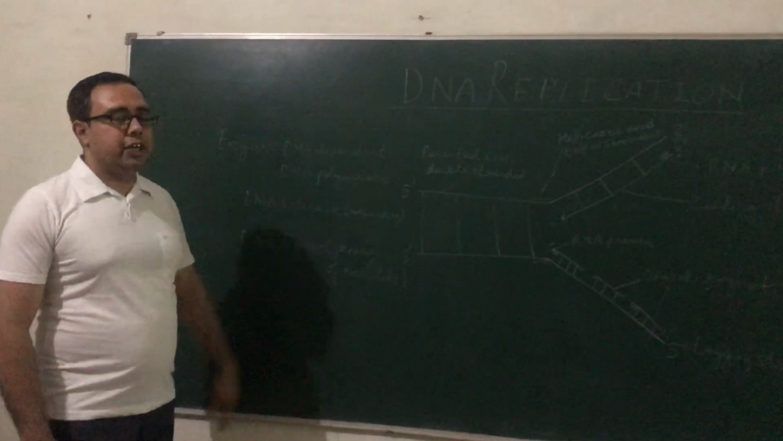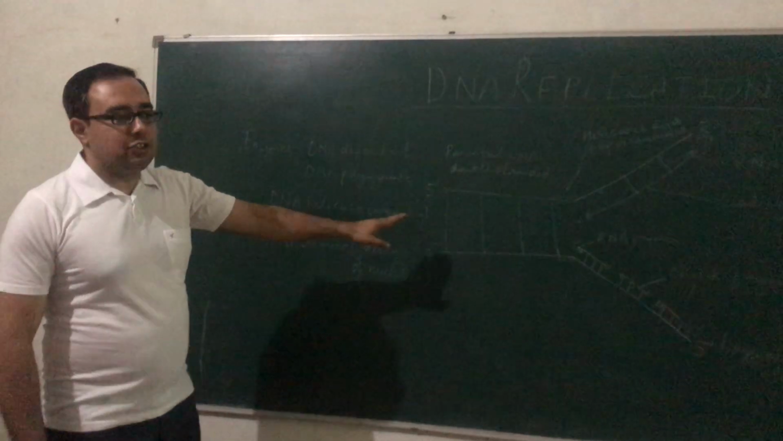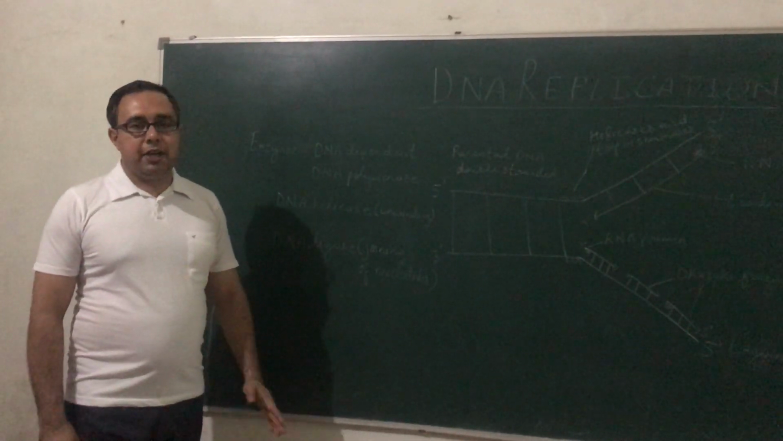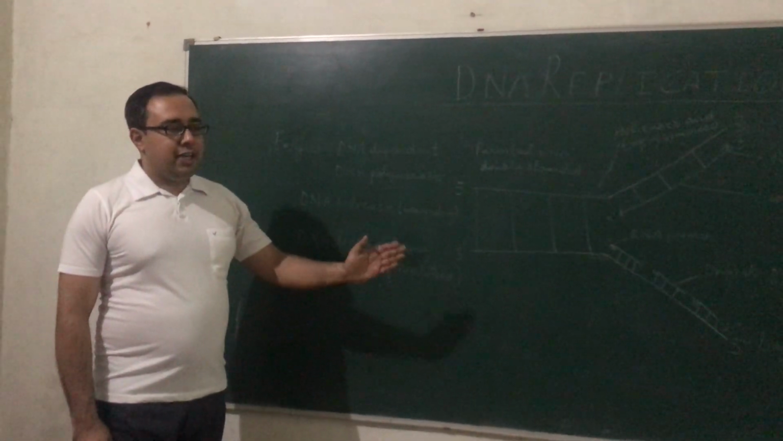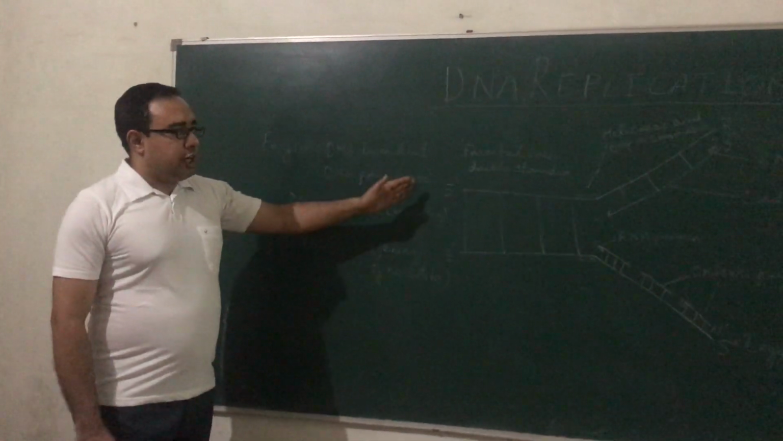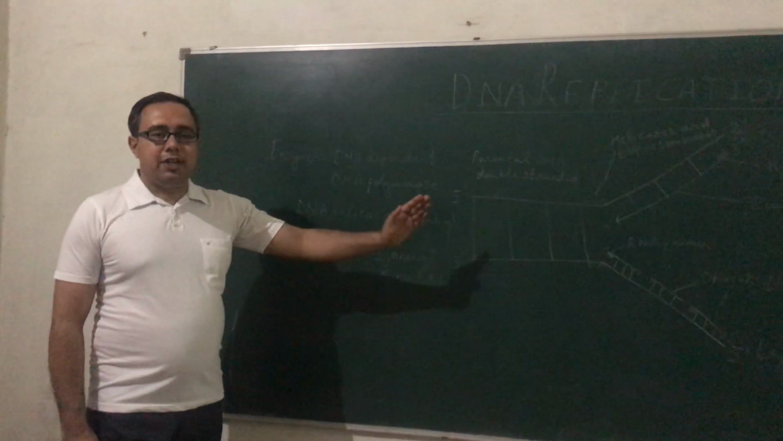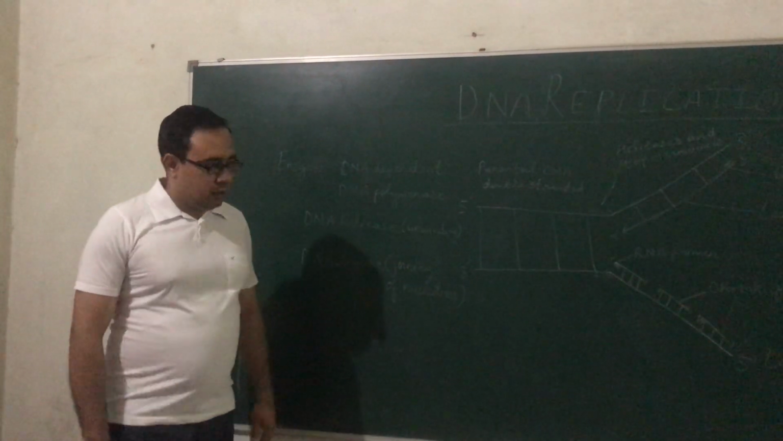Now, what actually is DNA replication? DNA replication is a unique process in which identical copies of a DNA are formed from the parent DNA. Because during DNA replication, only one strand of DNA is transferred into the daughter cell, that's why DNA replication is also known as semi-conservative replication.